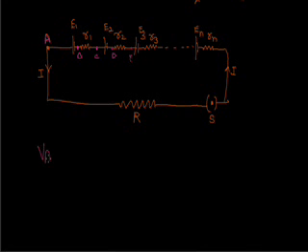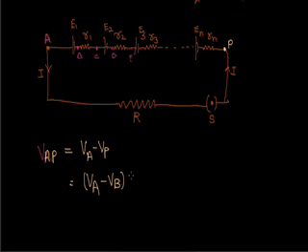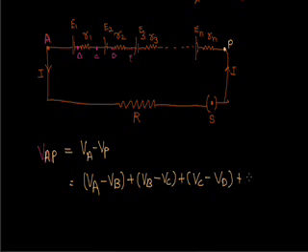Now we can write VA minus VP as VA minus VB plus VB minus VC plus VC minus VD, and like that, and the last term will be VP.